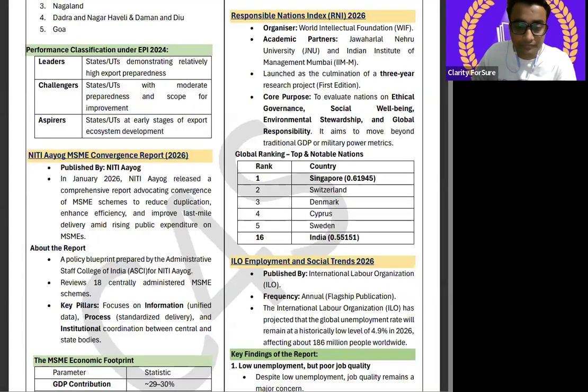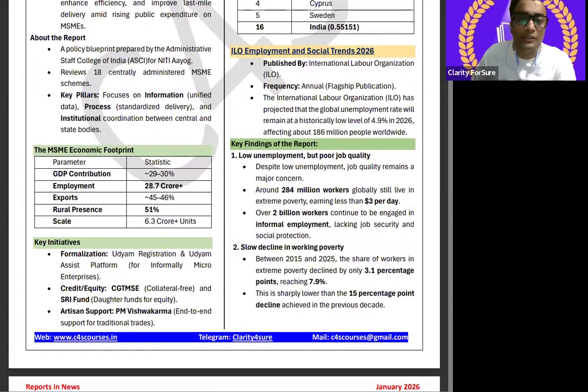That is, if you will check ILO Employment and Social Trends 2026. So let's start about this report. This ILO Employment and Social Trends, ILO का मतलब है International Labour Organization. If you want to understand this report very much, you should understand the unemployment topic basics very easily, which I have covered in the static portion of RBI Grade B mentorship program. Then you will understand such kind of reports are important.